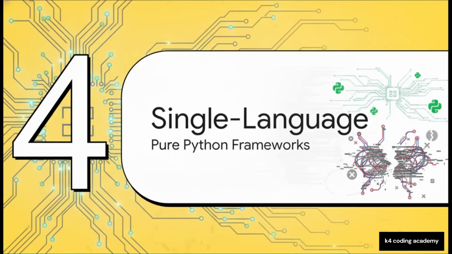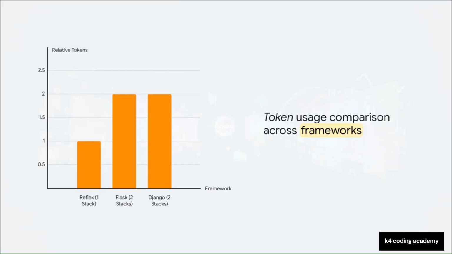Part 4. The single language advantage. Pure Python web frameworks. But the architecture of the AI agent is really only half the puzzle. We also have to look at the web stack itself. And this brilliantly illustrates what happens when we analyze AI token usage across different setups. A glaring problem pops up.